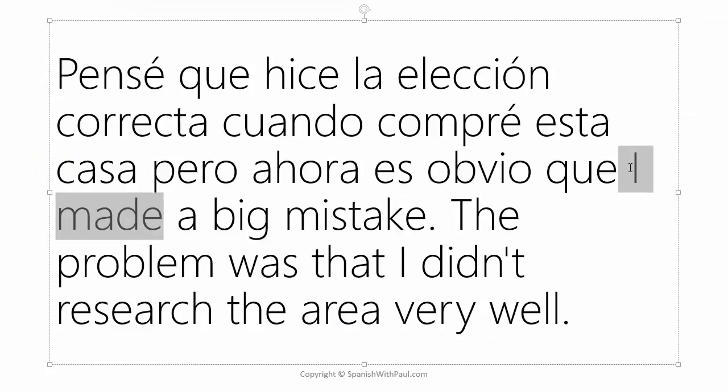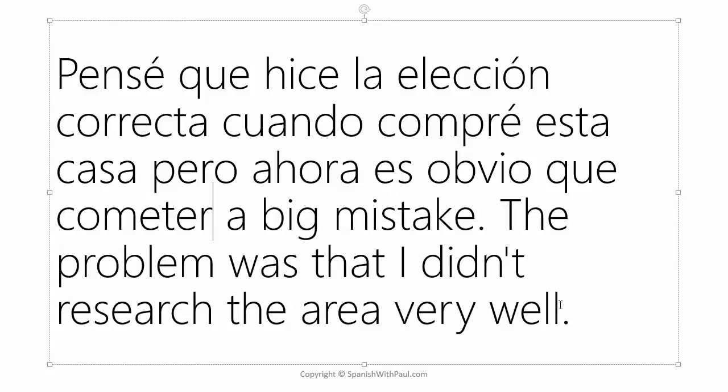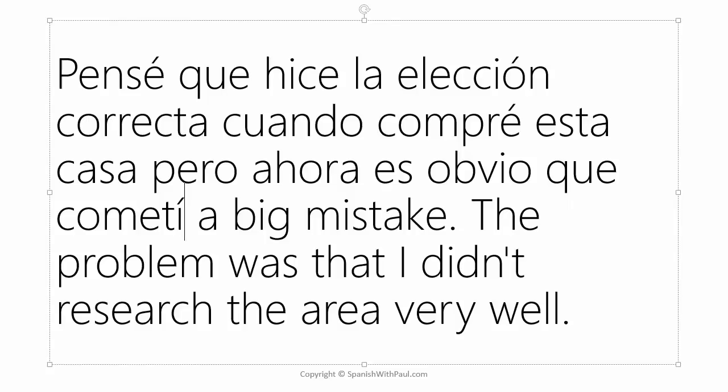Now this is going to be a dot in the past, right? Because it's just a single event where we made this wrong decision. So the verb is cometer. And now we want to manipulate this to express what we want. So it's going to be cometí for I committed.